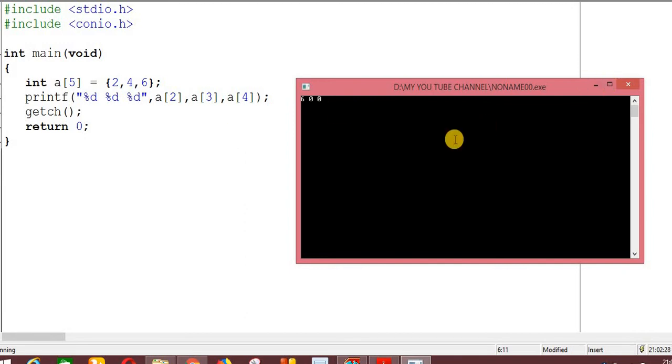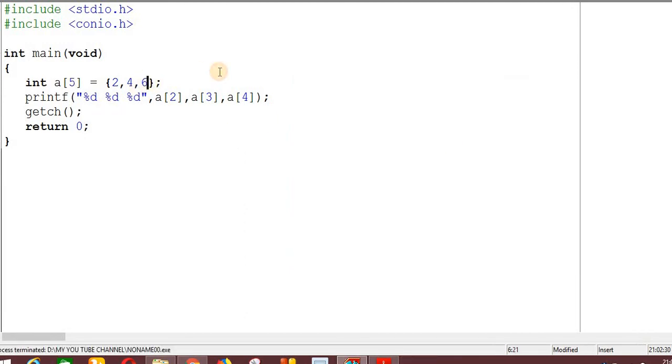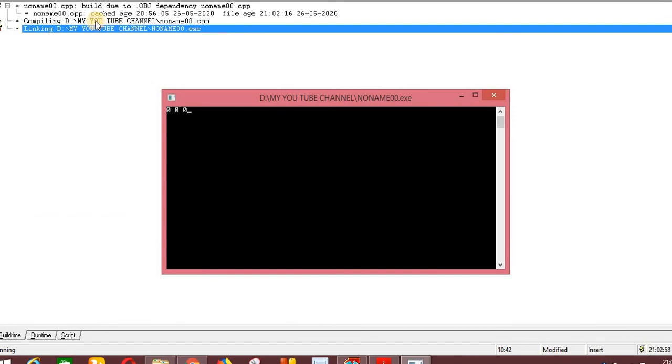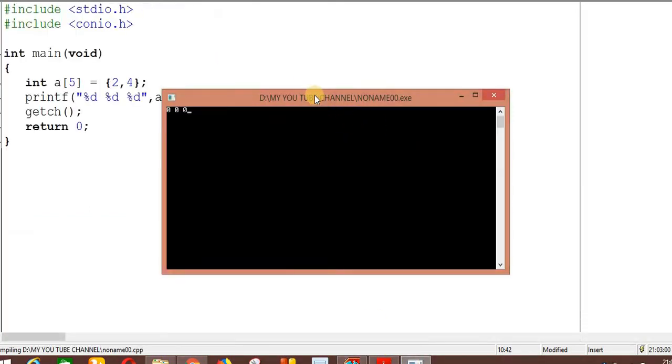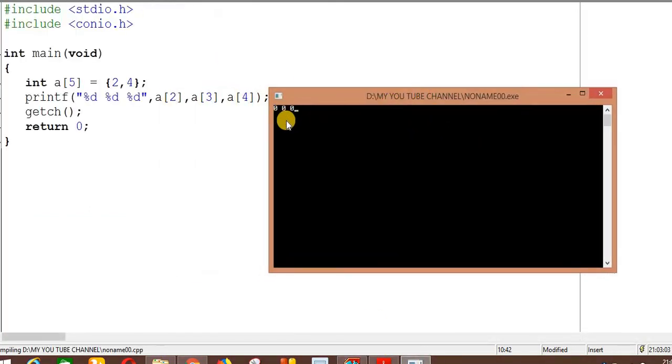Okay. For example, suppose I make a little change. In this example, I am deleting the 6. Now what will be the output? There are 5 elements and we are initializing fewer, only 2 elements. What will be the value of the other 3 elements? The indexing is A0, A1, A2, A3, A4. That means the values of A2, A3, A4 would automatically be 0. I am executing this program. You can see that the values of A2, A3 and A4 are displayed as